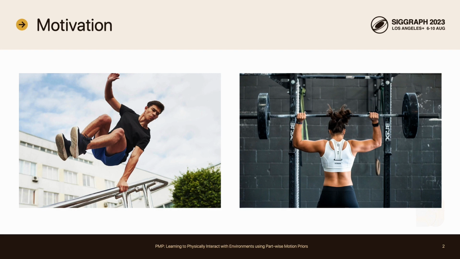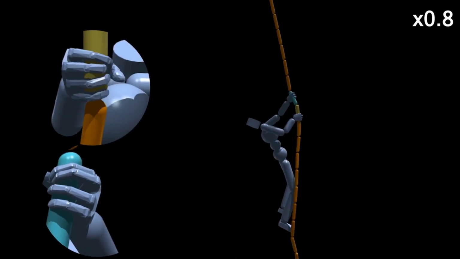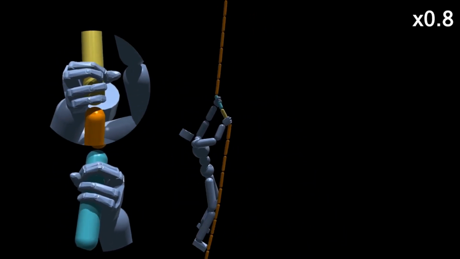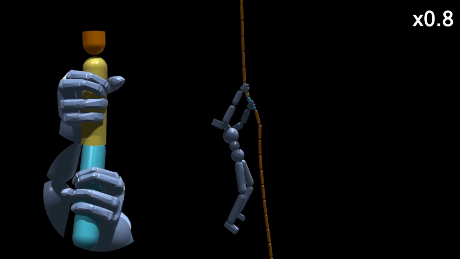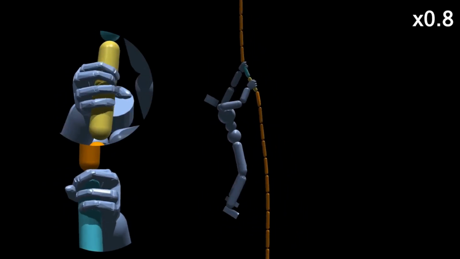Among the body parts, hands are especially crucial for daily interactions. For example, imagine your body movement when you climb on a rope. You need to firmly grasp your hands to the rope and then move your body accordingly.